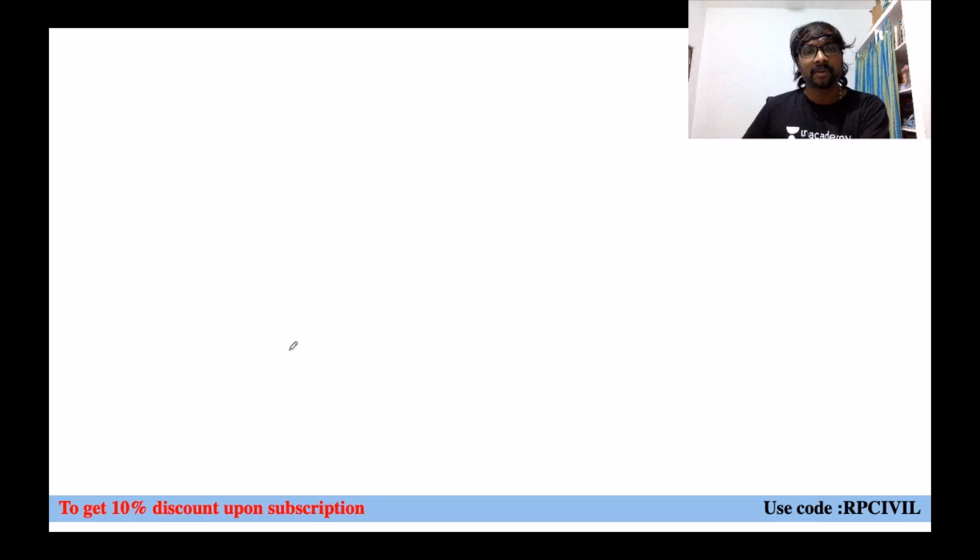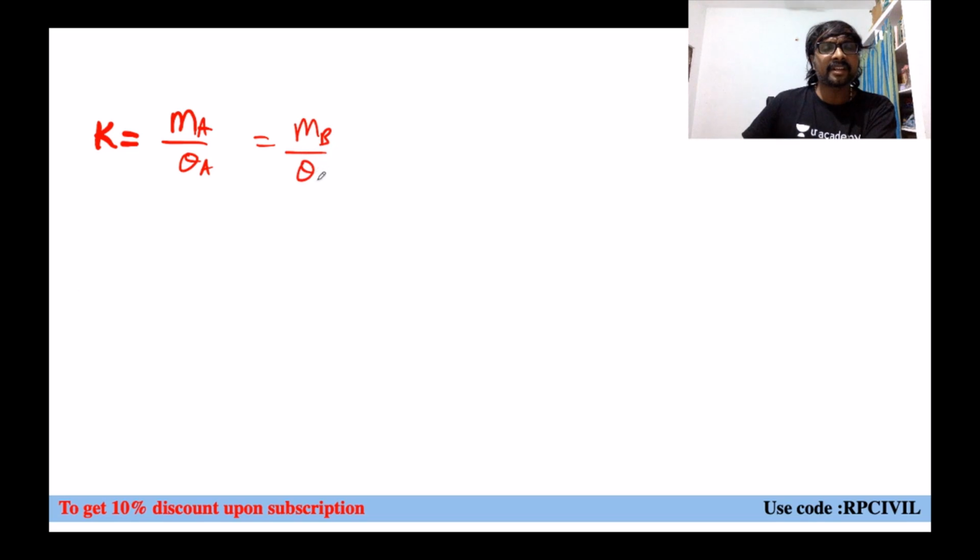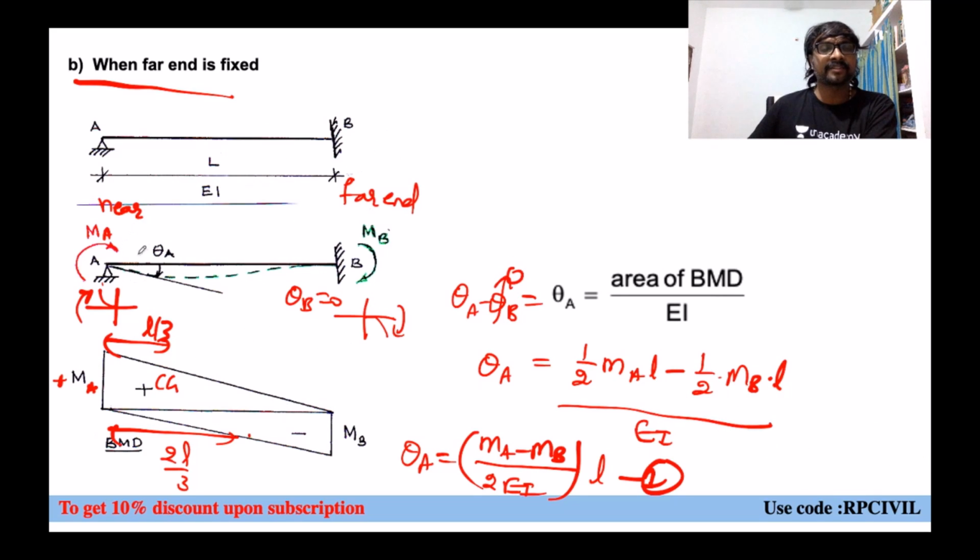Okay. Now stiffness, how can you get? Stiffness K equal to MA divided by theta A only. Why don't we take MB divided by theta A? Can we take like this, or we can't? We can't take like this, right? Because moment is applied at B, rotation is at A. But what we can say, moment is at A and the rotation is at A. Rotation stiffness means wherever you are applying moment, there only rotation we have to take.